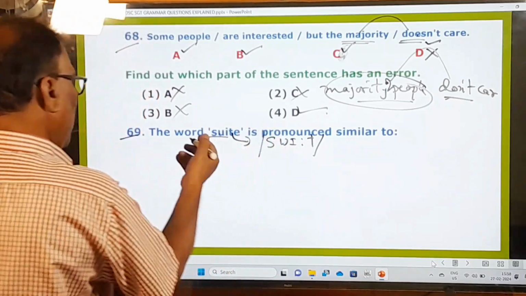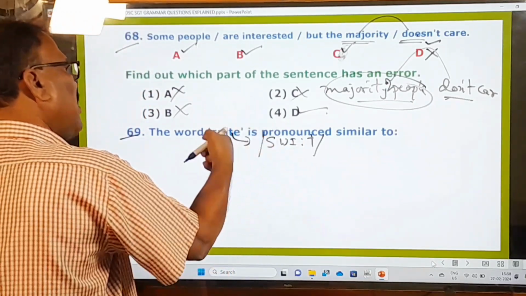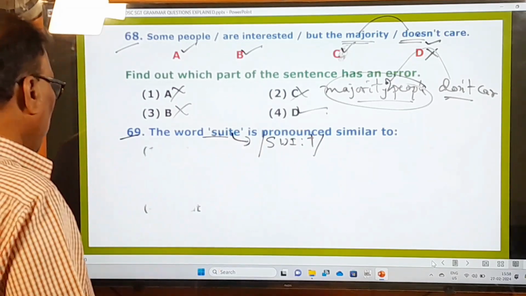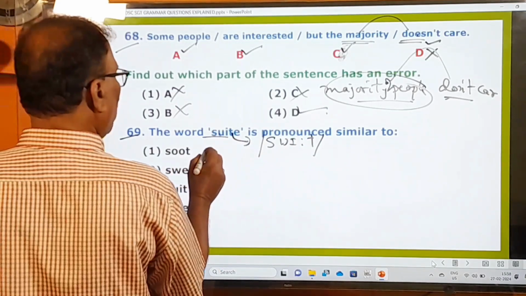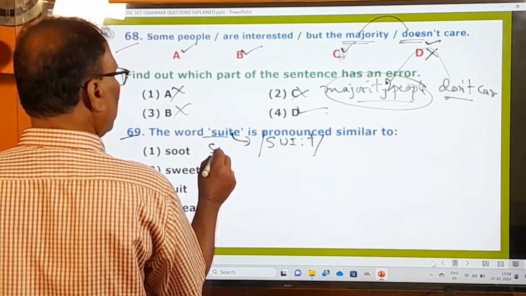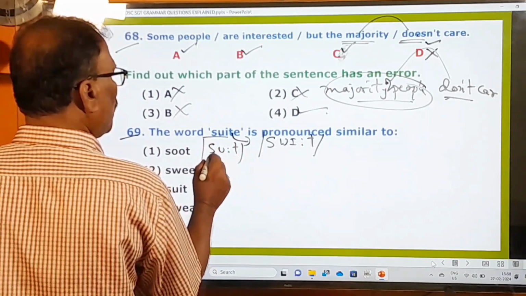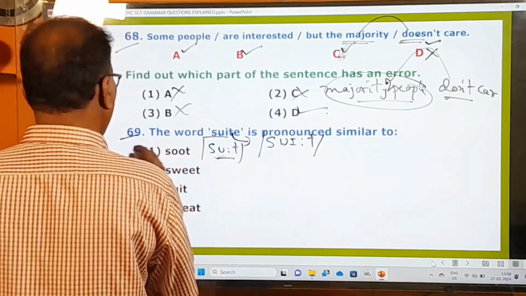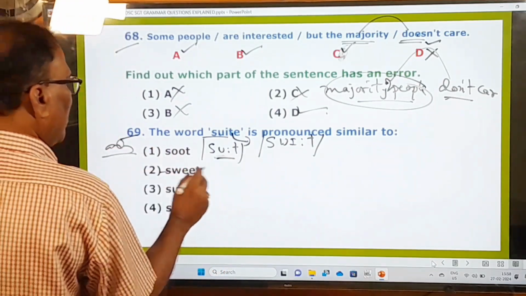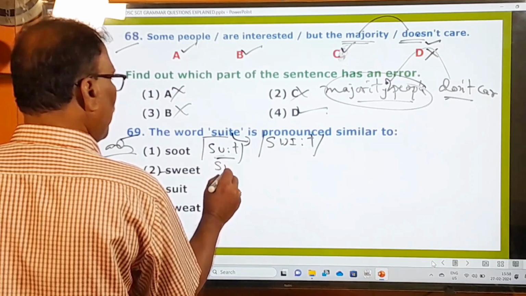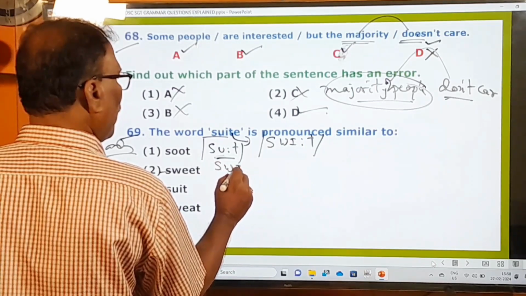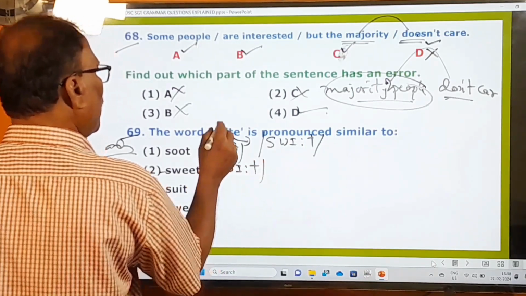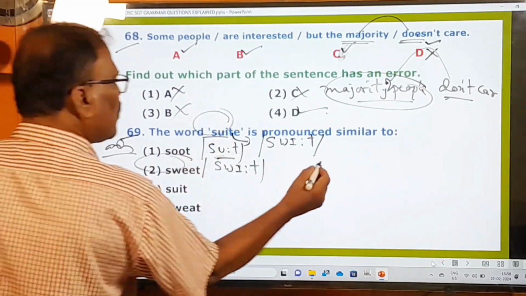And what is the other word which is similar in sound? Let us look at the options. Suit. Suit means a set of formal clothes. Sweet is there. So the second one is the right one.